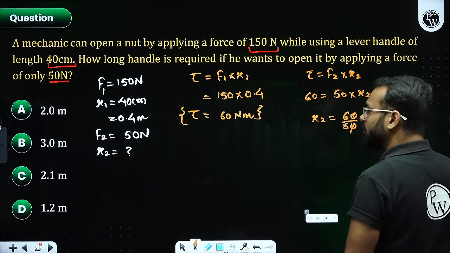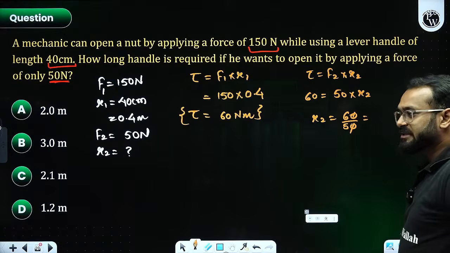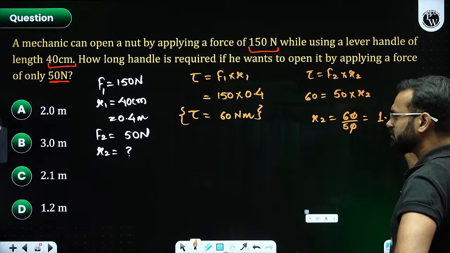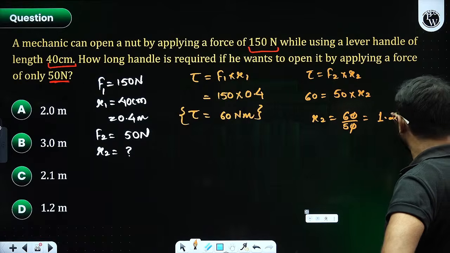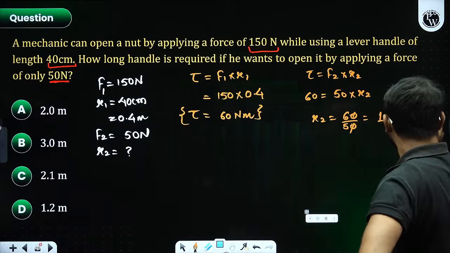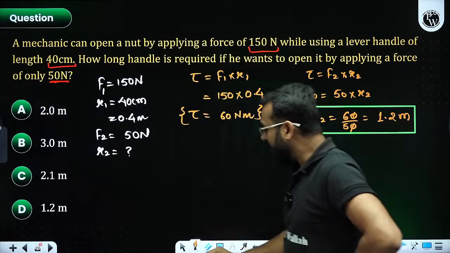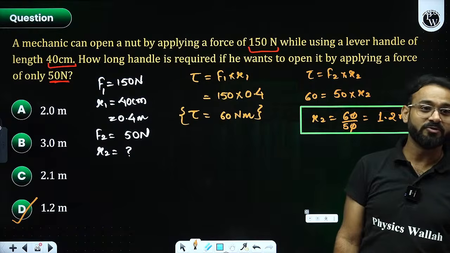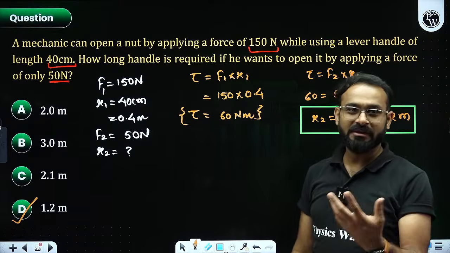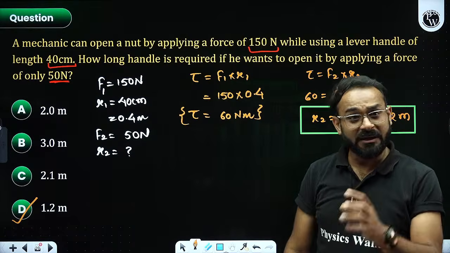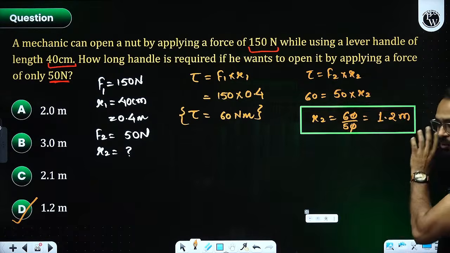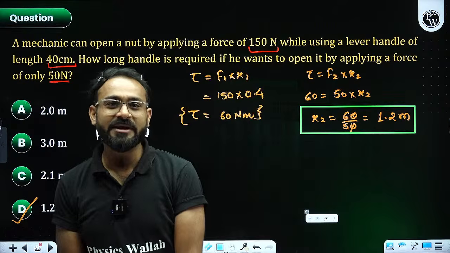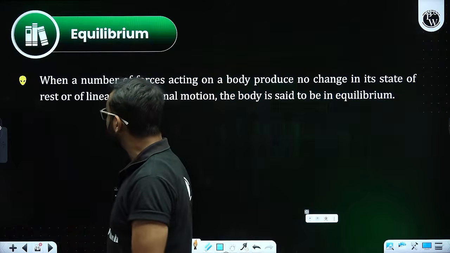On cancelling, how much are we going to get? 6 by 5, that is 1.2 meters. In that case, the answer is coming out as D. 1.2 meters will be the value. Unfortunately, you got B, but the answer would be 1.2 meters. That will be the correct answer. From the next question, I will be giving you polls. You can also give it a try.